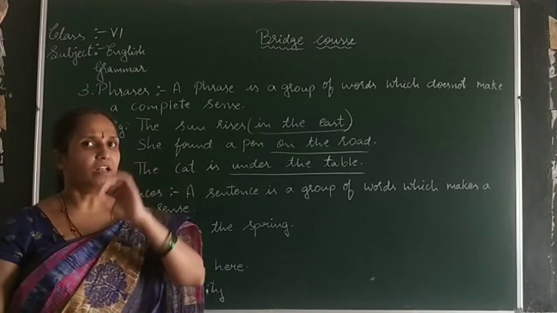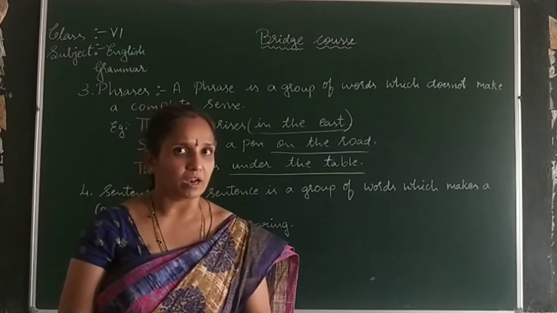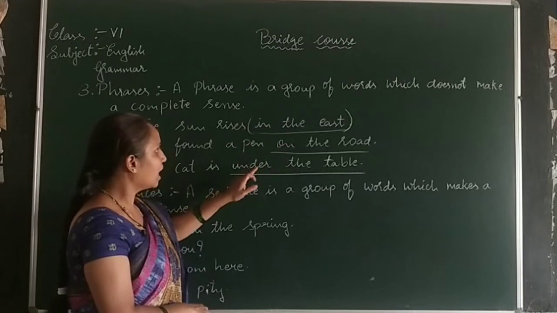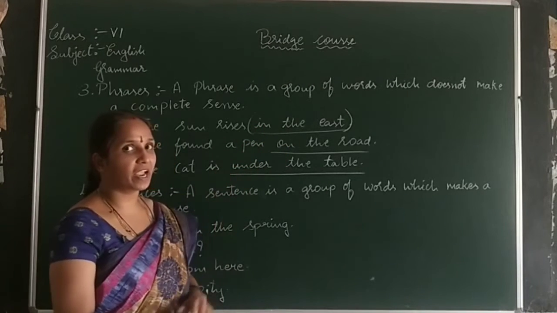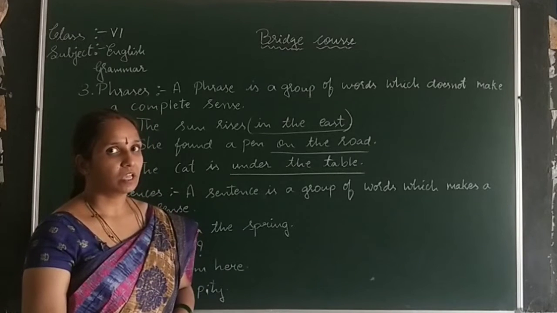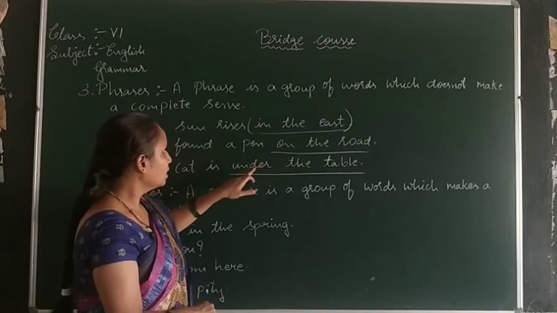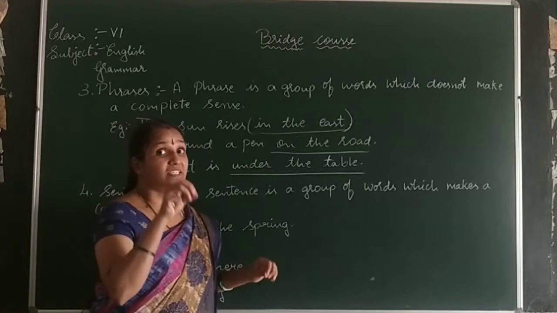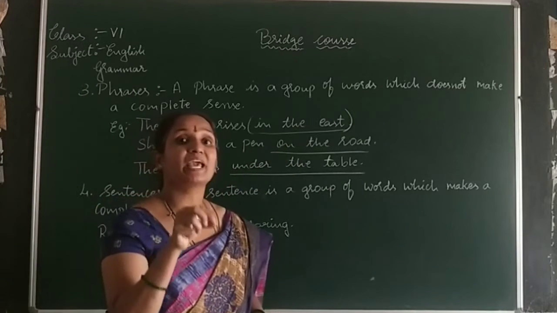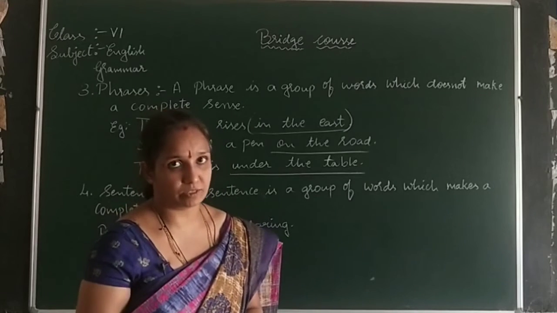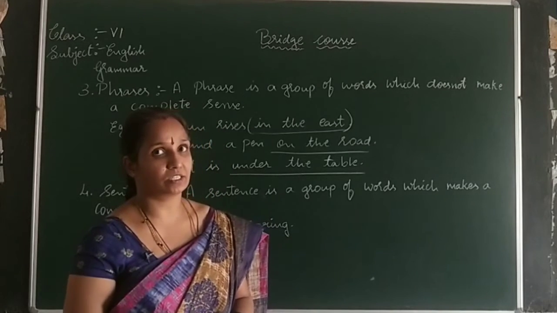Here you can think one thing. How? Wherever, in, on, under. Do you get any idea about this? Any idea? No problem. In, on, under. It means it is giving the placements of the objects in the sentence.